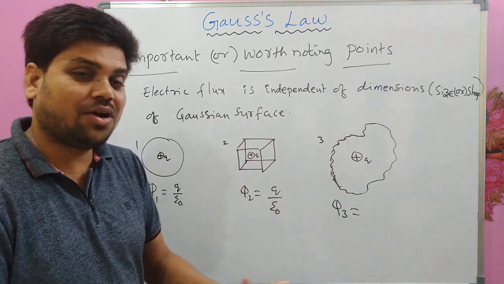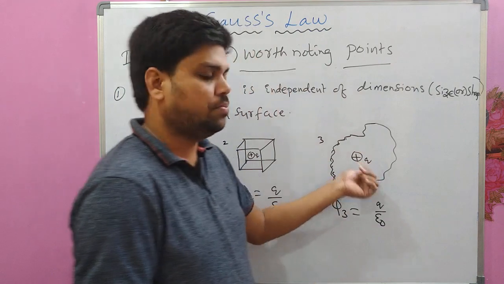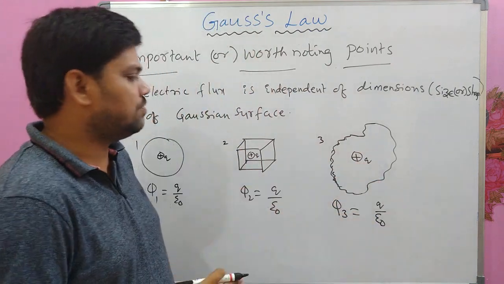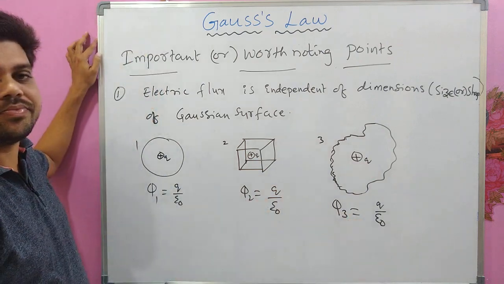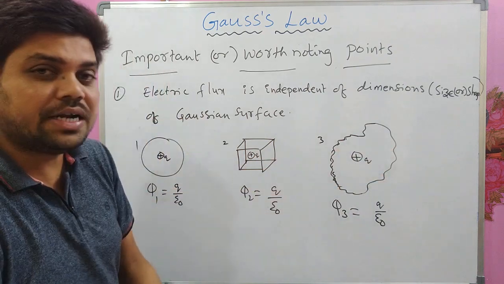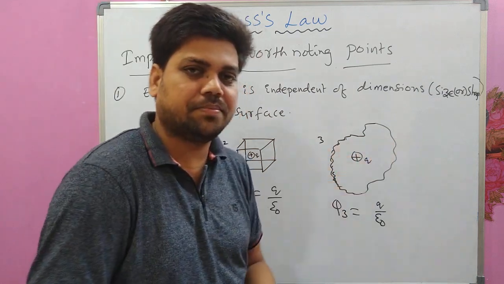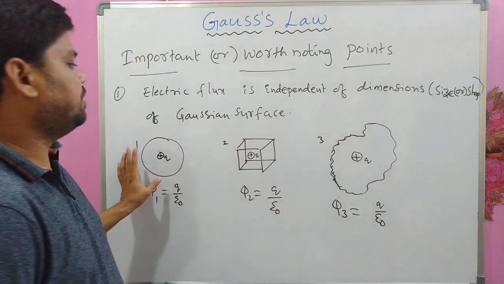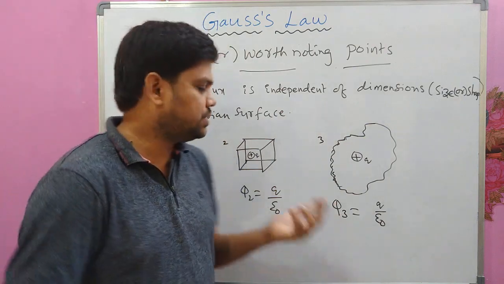According to Gauss law, it should be Q by epsilon naught again, since we only look at how much charge is enclosed by the surface. Now if you see, phi 1 is equal to phi 2 equal to phi 3, but all these surfaces are different in shape: spherical, cubical, some irregular shape. So the electric flux is independent of shape.